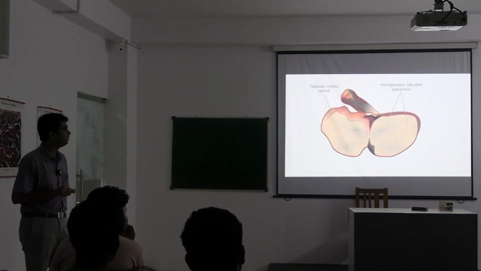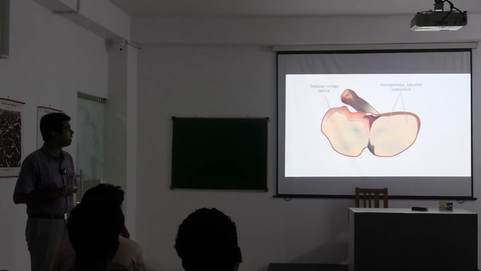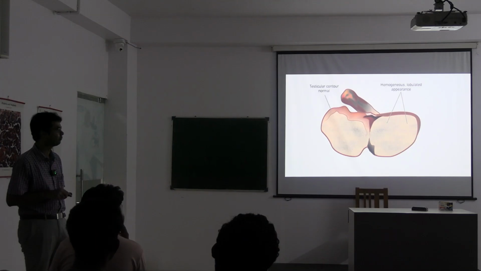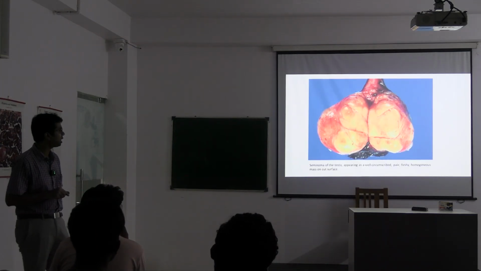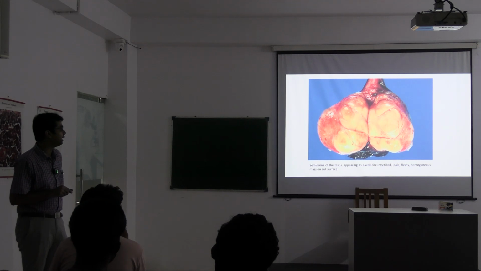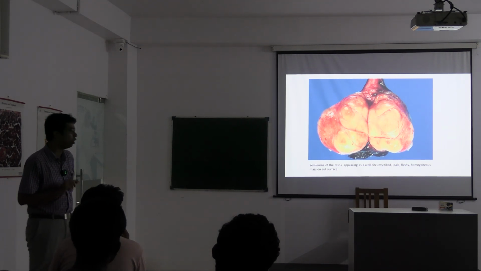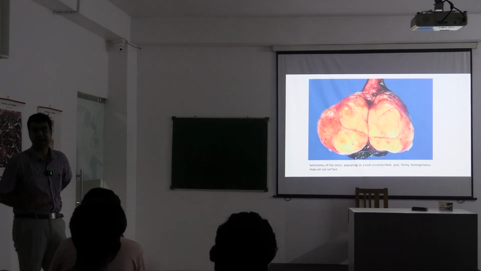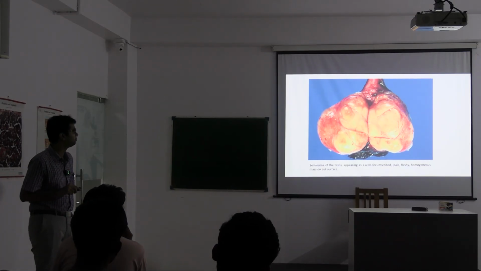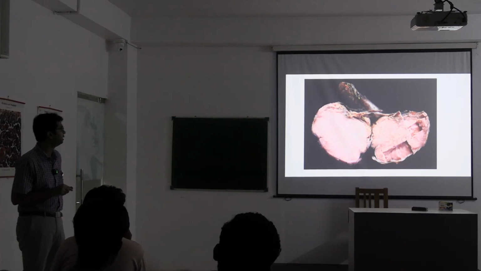So this is the testis, normal, and this is the tumor part, with a homogeneous lobulated appearance. Well circumscribed, pale, fleshy, homogeneous mass on the cut surface. This one, the tumor part.